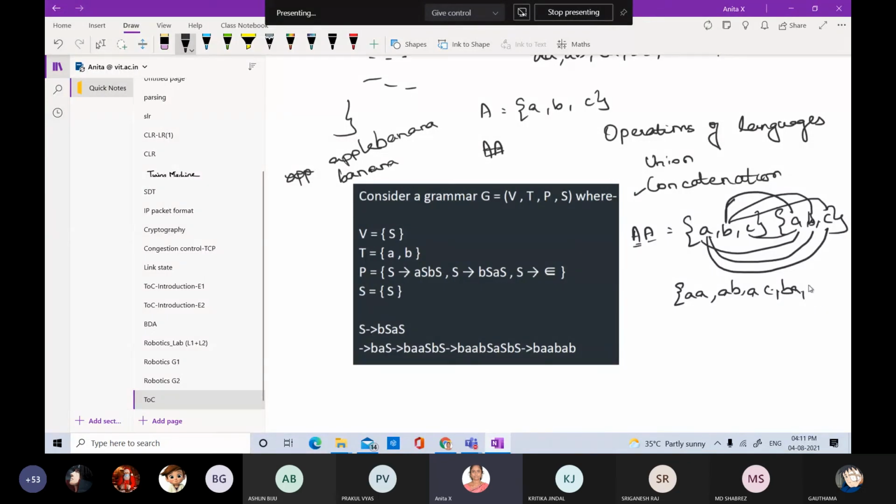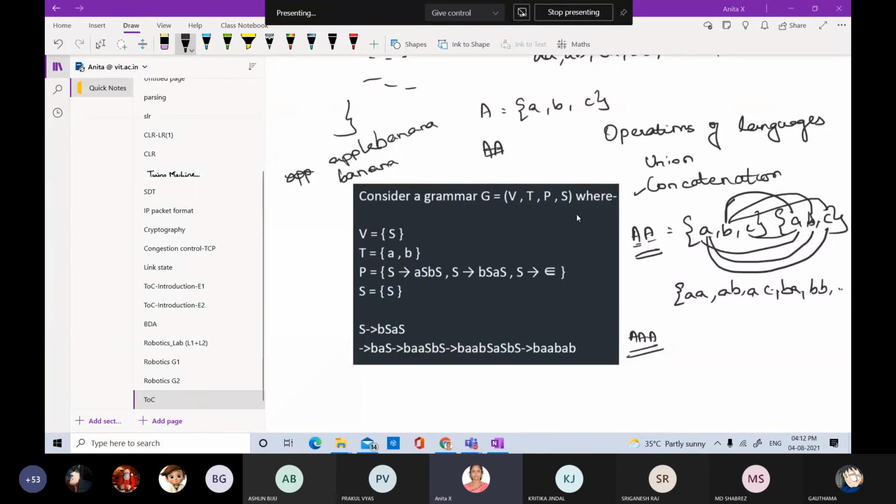So all the strings of this language will be of length 2. What will be the length of strings of the next language? 3. Good.